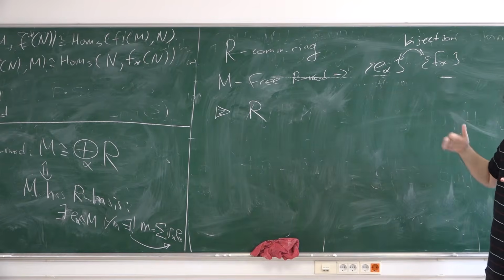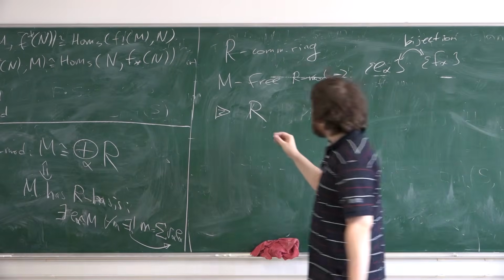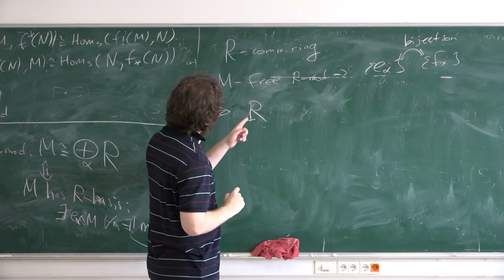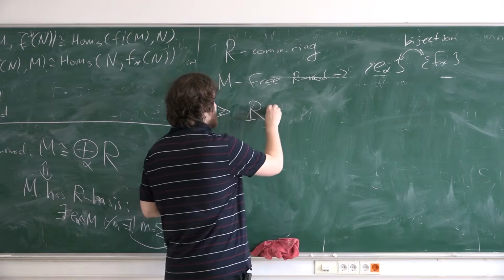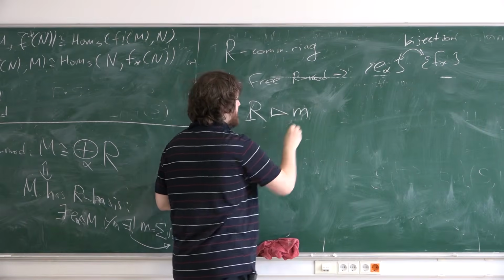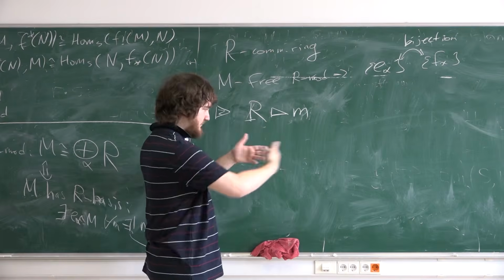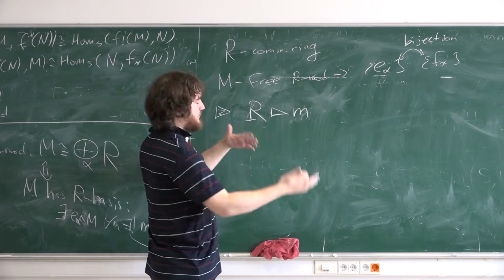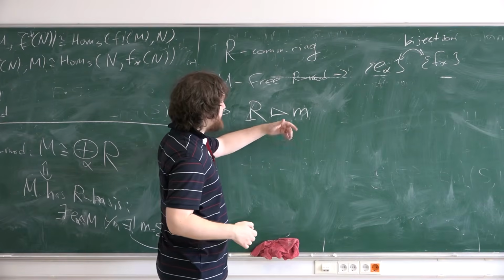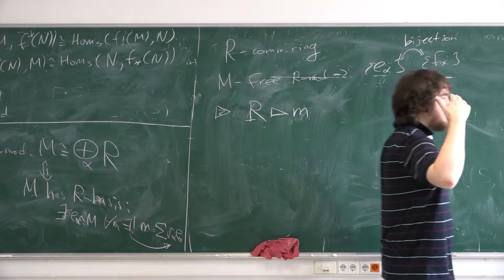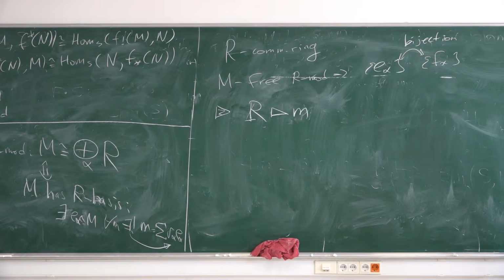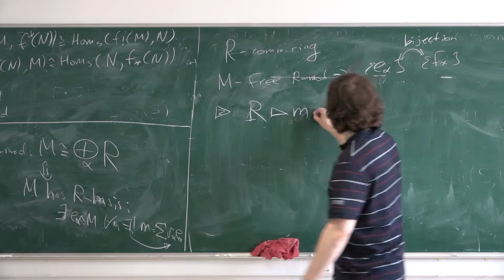It's some kind of Zorn's lemma or axiom of choice. But it's true that if you have a commutative ring, there exists a maximal ideal. It's an ideal, some R-submodule. R is commutative, so it's not important left or right. It does not contain any greater ideal.